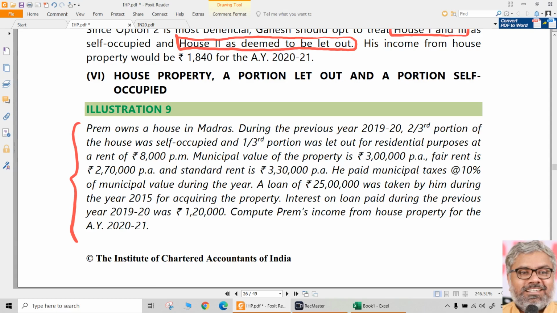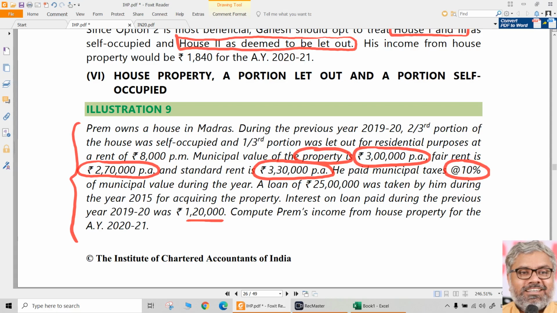And look at this. Municipal value of the property. Property means not one portion. Entire property is 3 lakh rupees per annum. Fair rent is 2,70,000 rupees per annum. That is for the entire property. Standard rent is 3,30,000 rupees per annum. And then he paid municipal taxes at the rate of 10% of municipal value for the year. And a loan of 25 lakhs was taken by him during the year 2015 for acquiring the property. Interest on the loan paid during the previous year was 1,20,000.